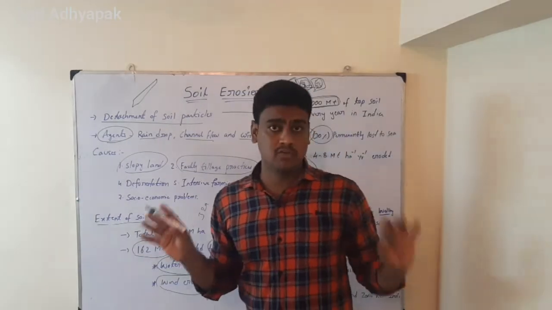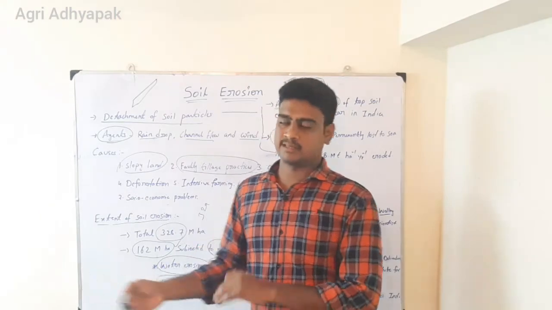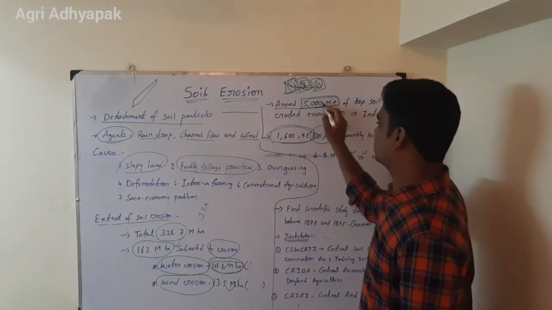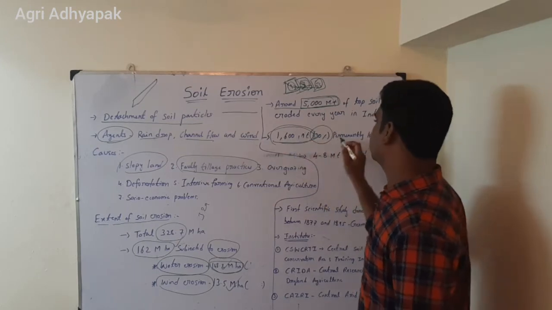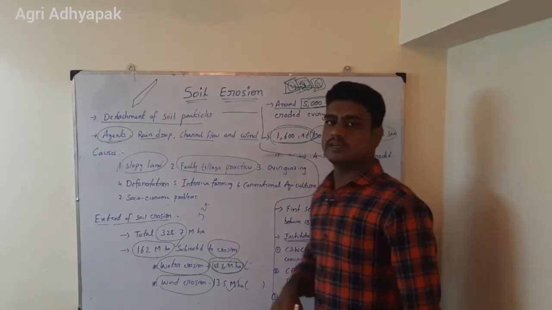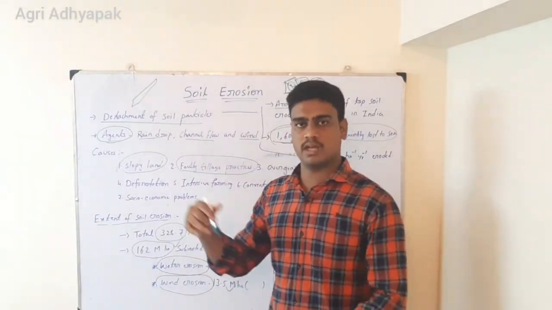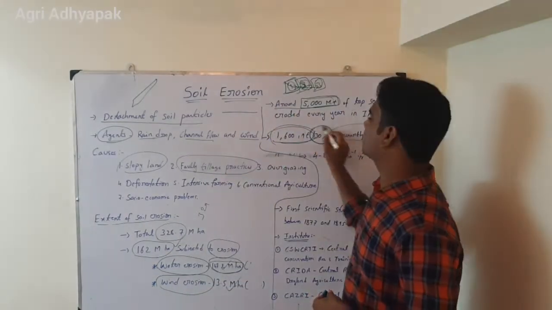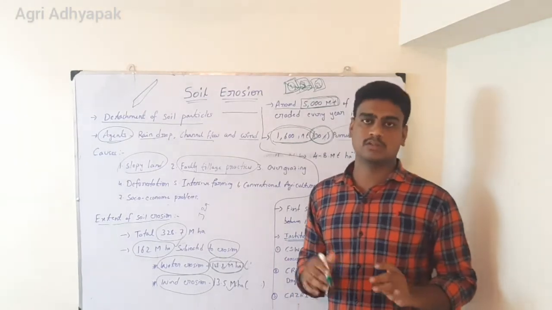We are not completely losing that eroded soil; it is depositing from one place to another. But when we look at this 1,600 million tons, that means 30% of the 5,000, this soil is permanently lost to the sea. That means from field to river, and from river to sea, and we cannot get it back again. So every year 30%, or 1,600 million tons, of good soil we are losing to the sea.